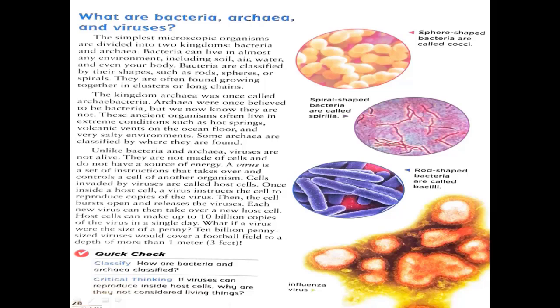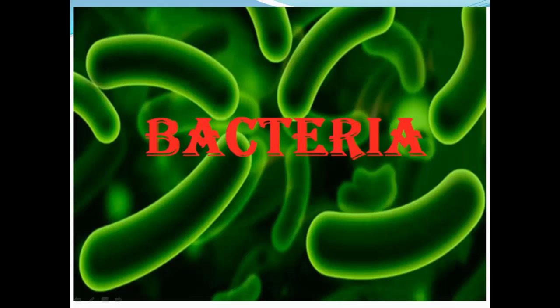Particularly here, the sphere-shaped bacteria are called cocci, whereas the spiral-shaped bacteria, like springs, are called spirilla, and the rod-like bacteria are called bacilli. So these are the different kinds of bacteria you are finding here. Also here, one of the viruses you find is the influenza virus, which has a structure like this. So this is what we are talking about, the bacteria. Look at the picture, how the bacteria look.